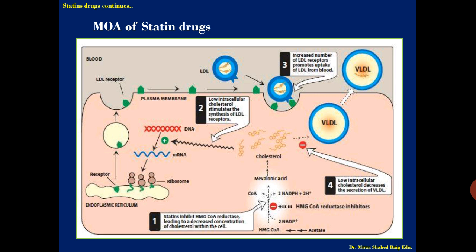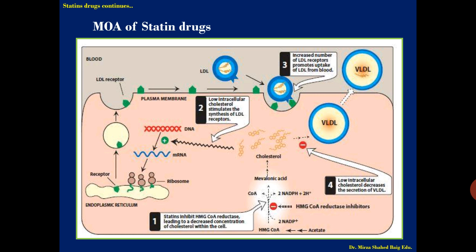If you go through the basics below, on the right hand corner, if you see, the acetates produce HMG-CoA. HMG-CoA forms mevalonic acid in the presence of HMG-CoA reductase, and cholesterol is formed.